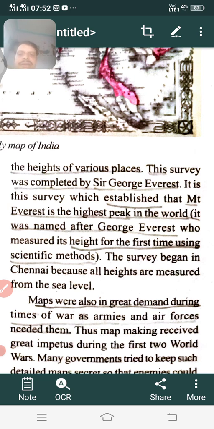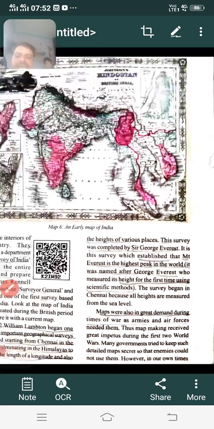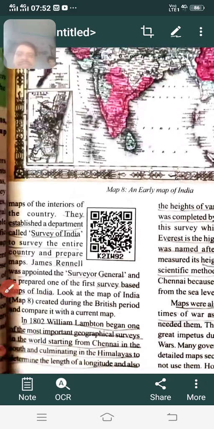So the person who belongs to the British government, who started the survey of these mountains, particularly the highest peak in the world, which is called Everest. So who calculated the height? You know who completed this one, which was started by whom? Who started this calculation of the height of mountains? Yeah, what was his name?